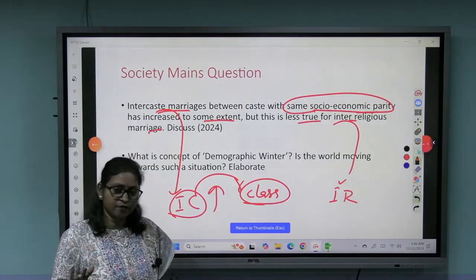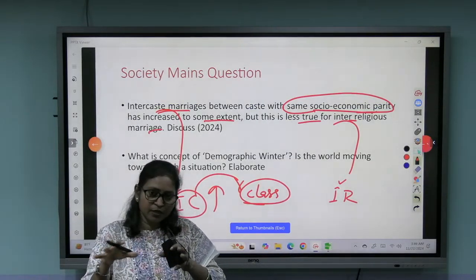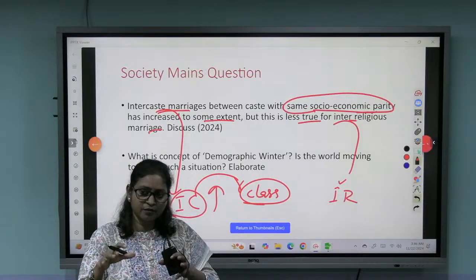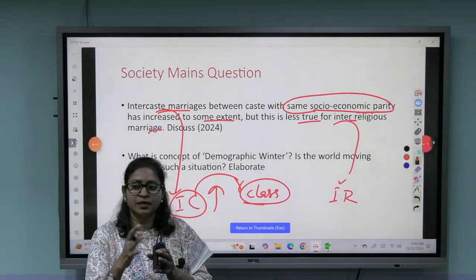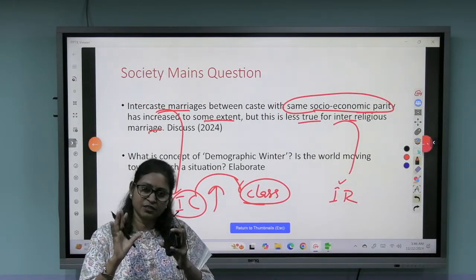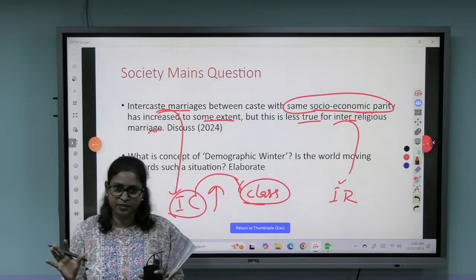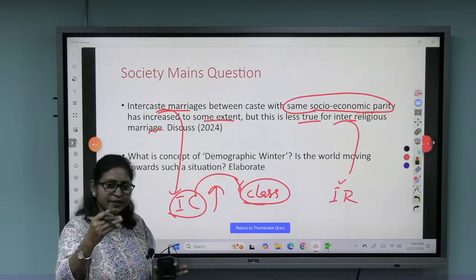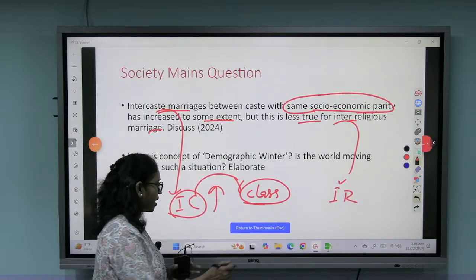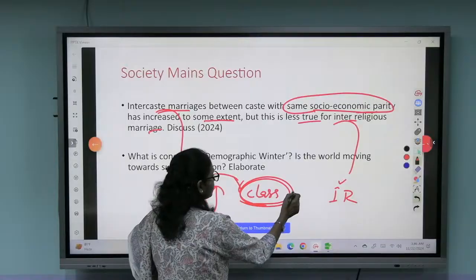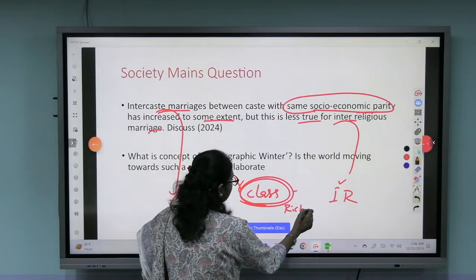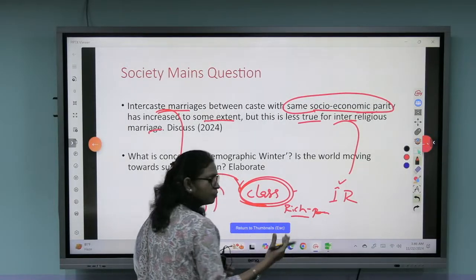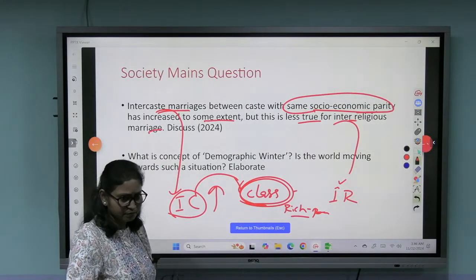So if people are from a similar class, like the affluent class, but they are of a different caste, the marriages are happening. So now it has turned into more of a class kind of system. Caste is slowly taking the place of class. So class is about rich or poor, rich, poor or middle class, like that.